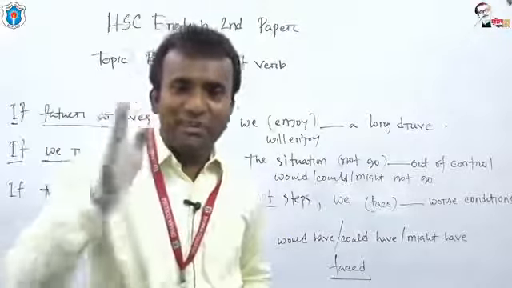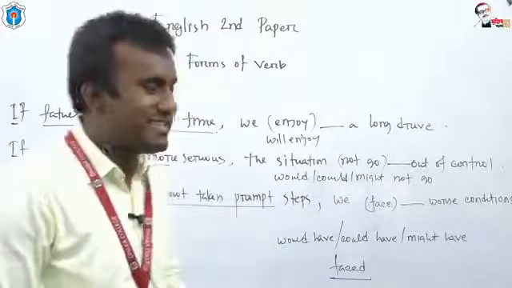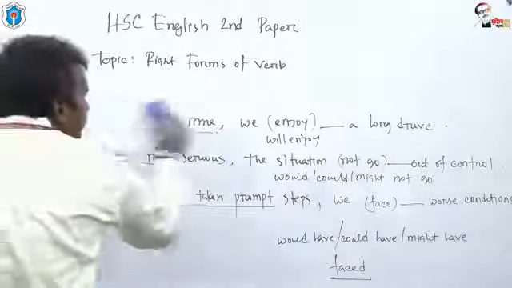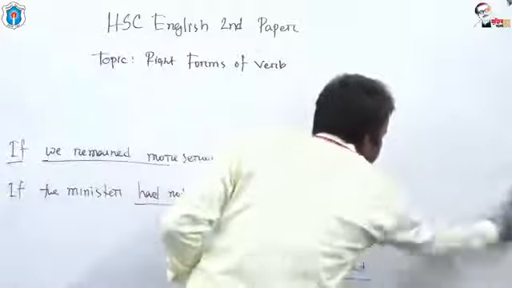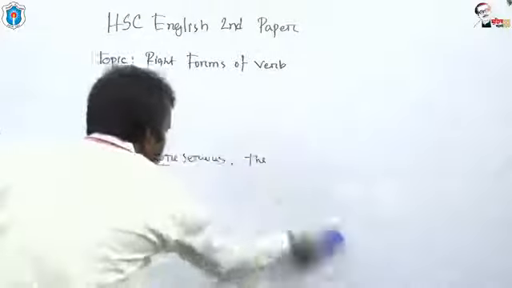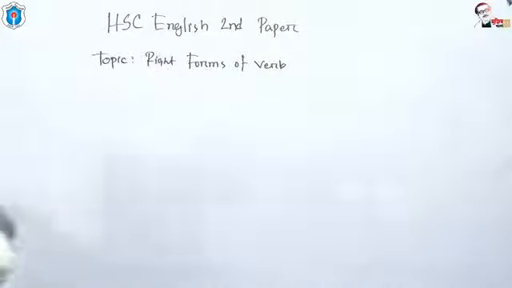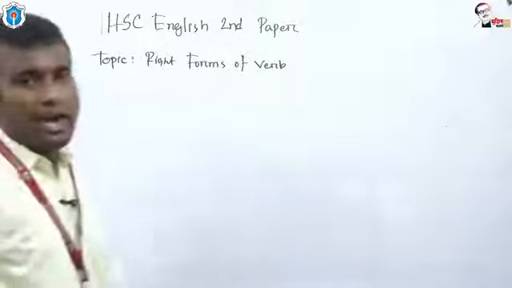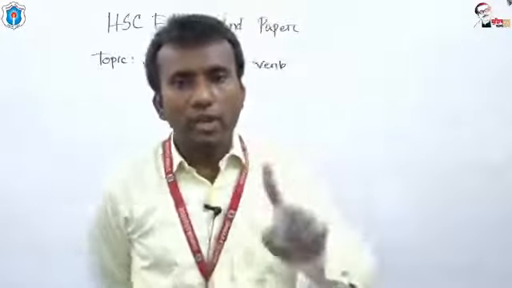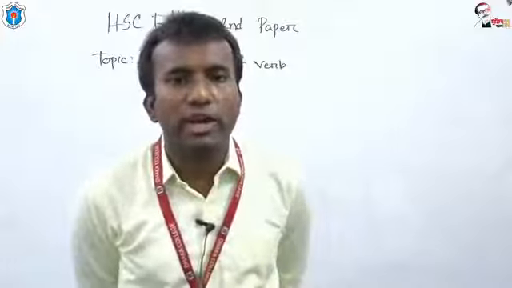I would like to give you some more examples for these rules. Another example. Now, I'd like to give you one example, and you are requested to find out the answer. One example will be given.